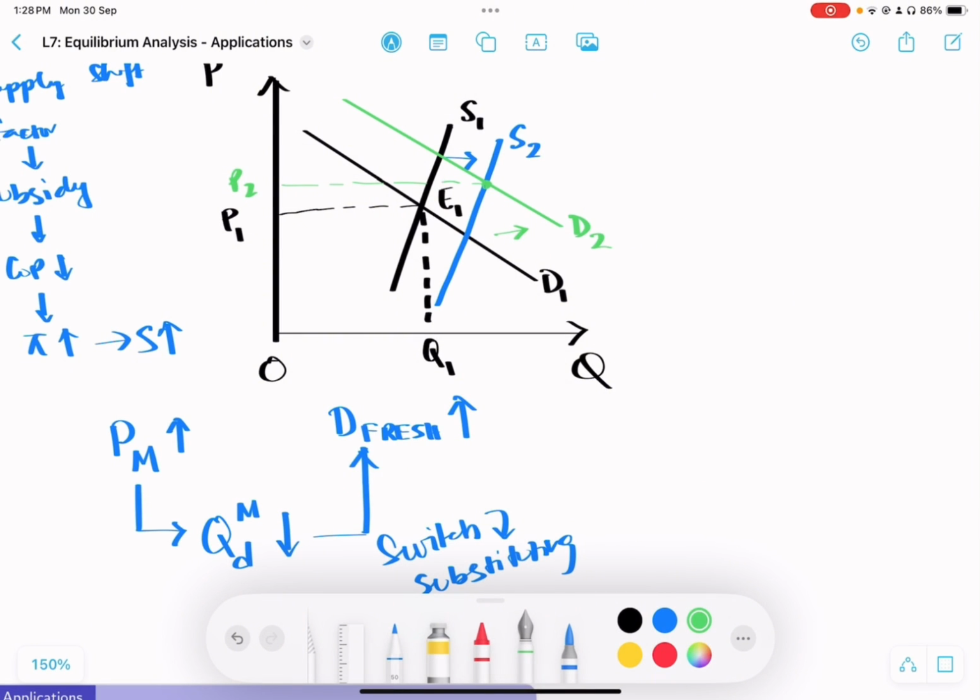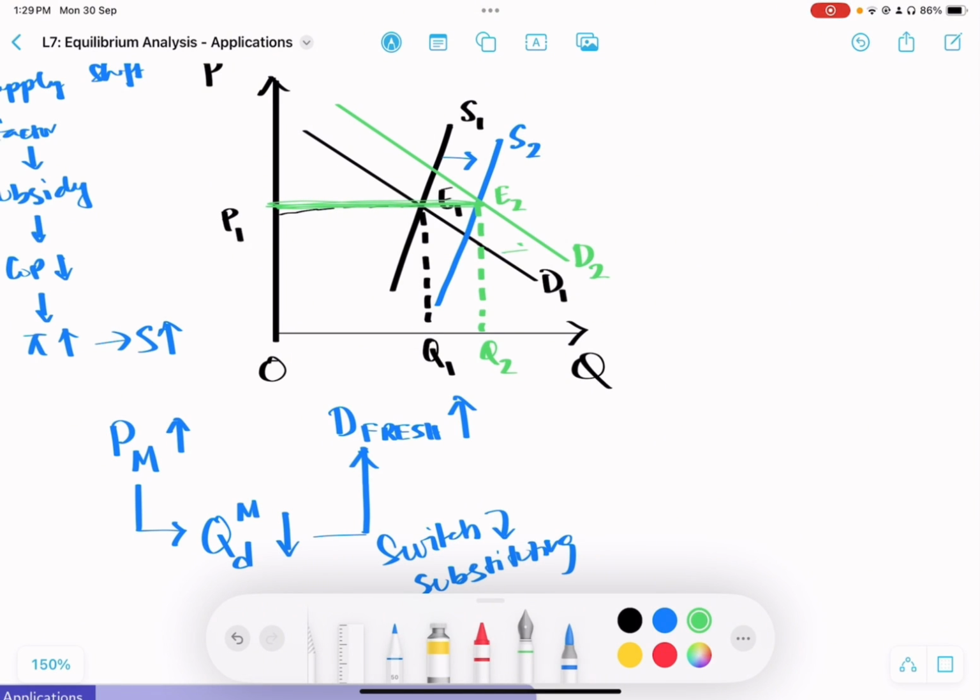Actually, let's backtrack. For the price to remain the same, the demand curve should be shifting here. If the demand curve changes like this, now see that your price remains unchanged here, and the quantity is going to be here. So here we've drawn it in such a way that the price remains unchanged at P1. Let's call this E2.